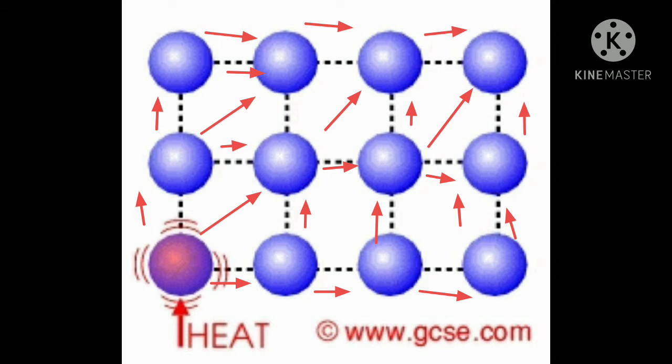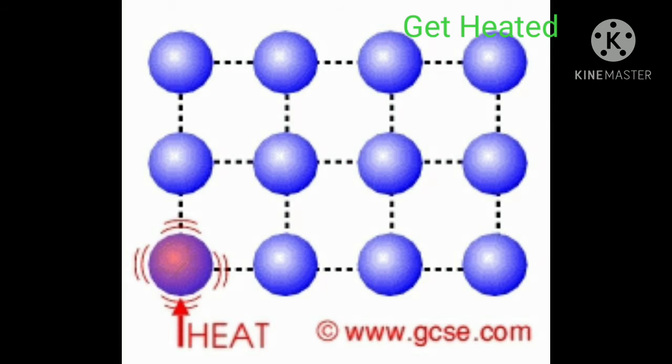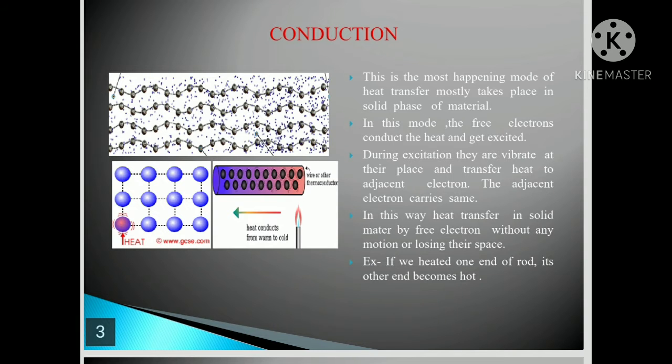In this way, energy can transfer from one place to another in the solid phase of a material due to free molecules or free electrons. One point to be remembered is that in the solid phase, heat can be transferred only by vibrations of free electrons or molecules. They cannot leave their own positions for the transfer of heat.